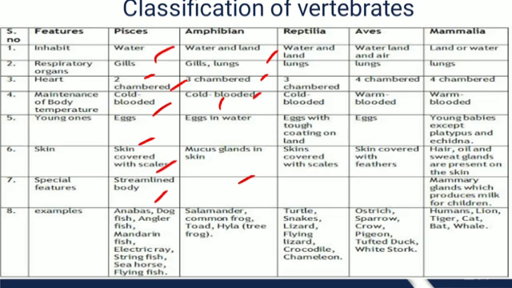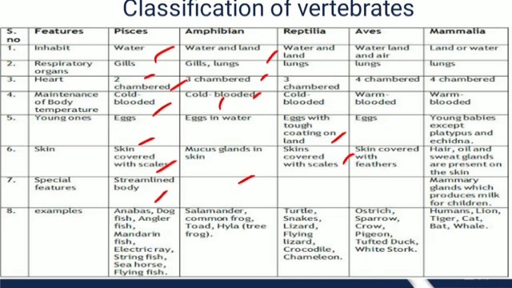They lay eggs with a tough coating on land, which later on hatch to give rise to their young ones. Their skin is also covered with scales, like in the case of Pisces. Some examples are turtle, snakes, lizard, crocodile, chameleon, etc.